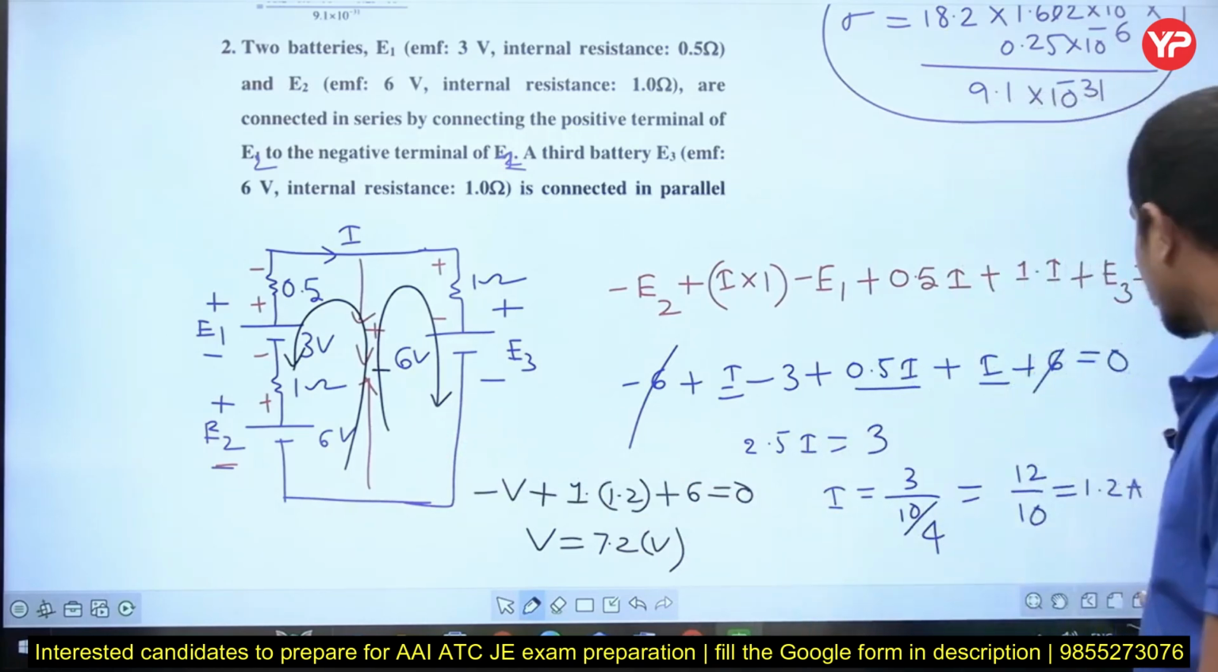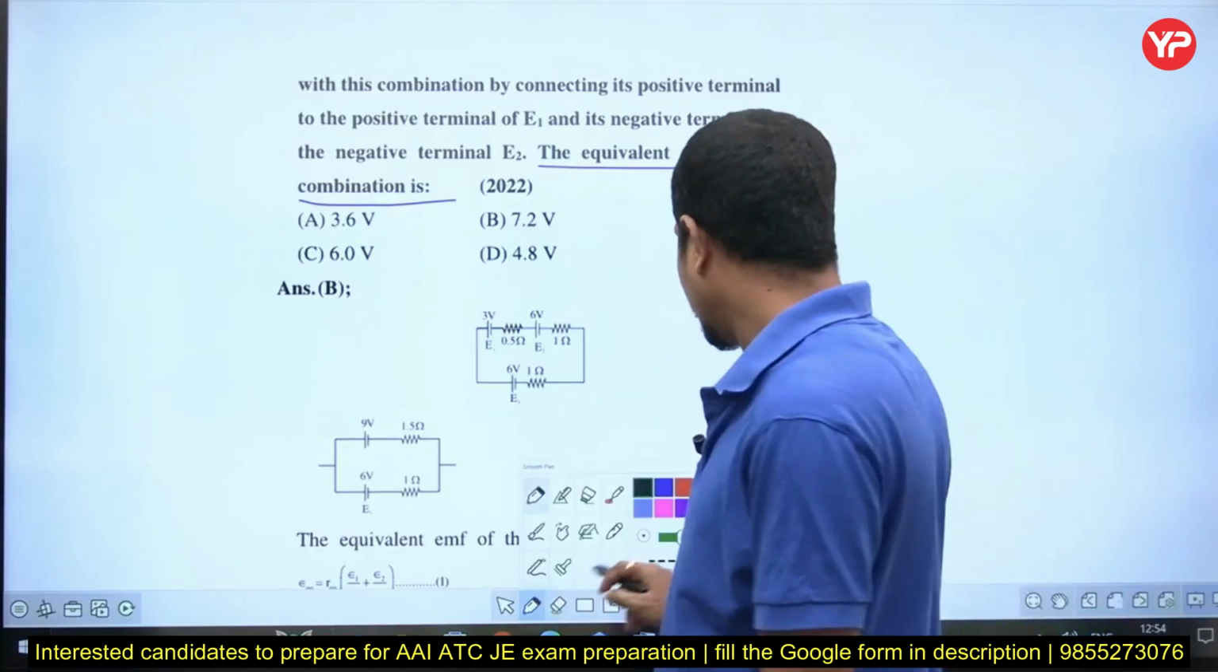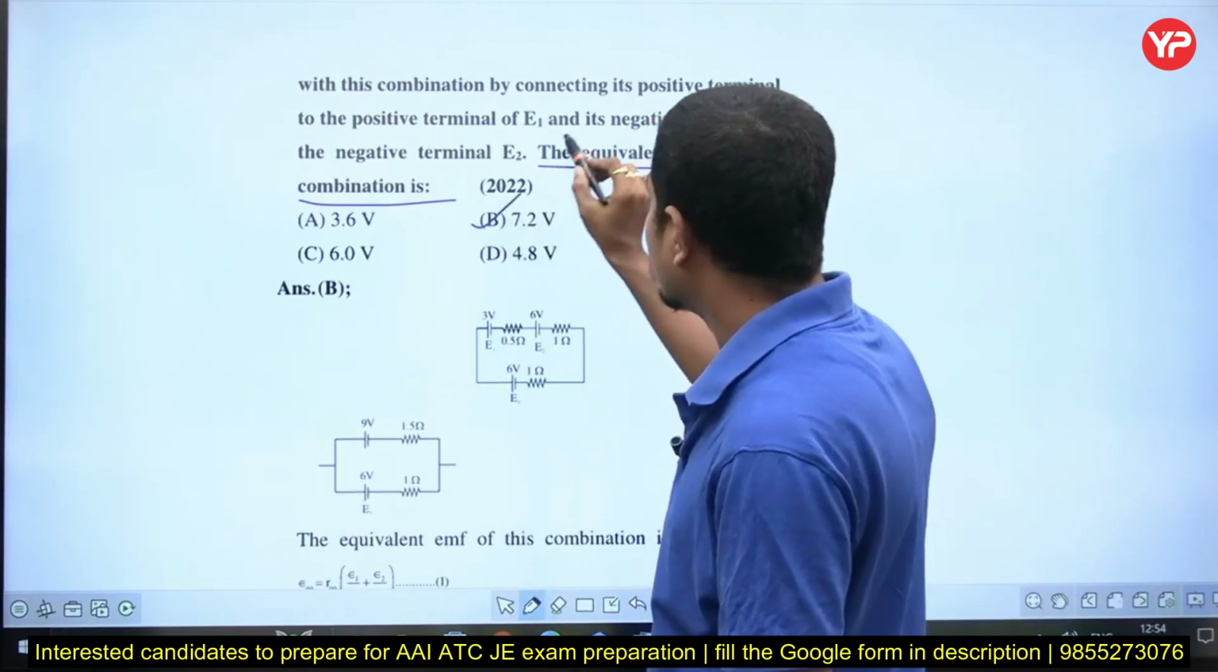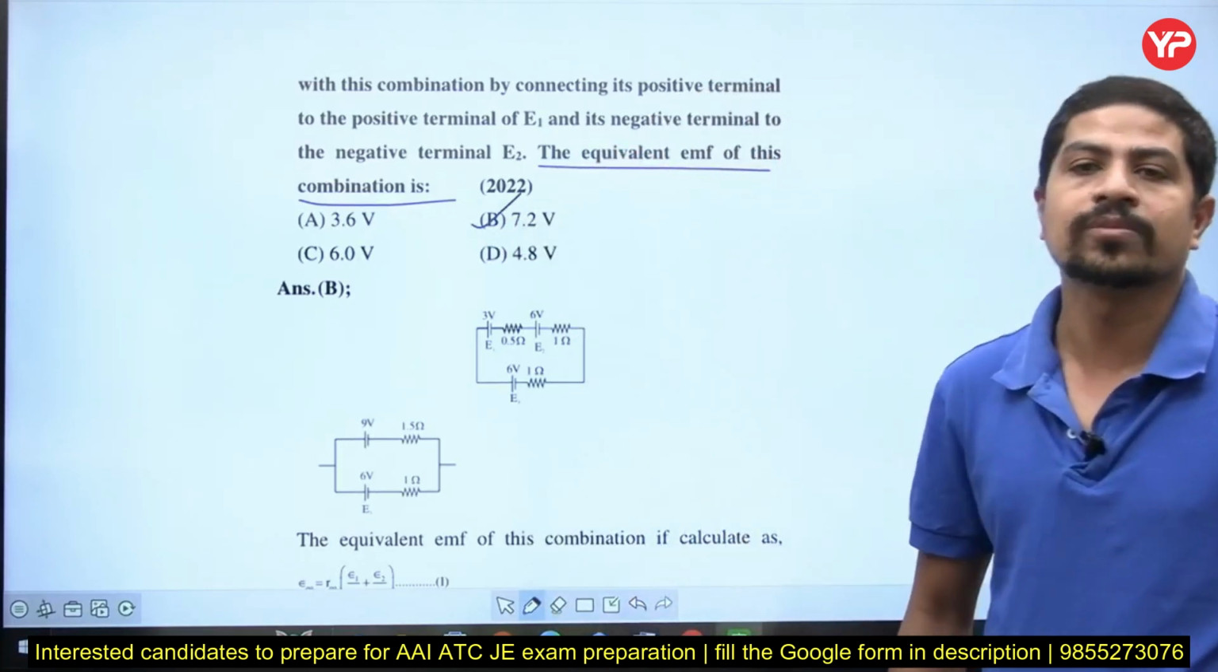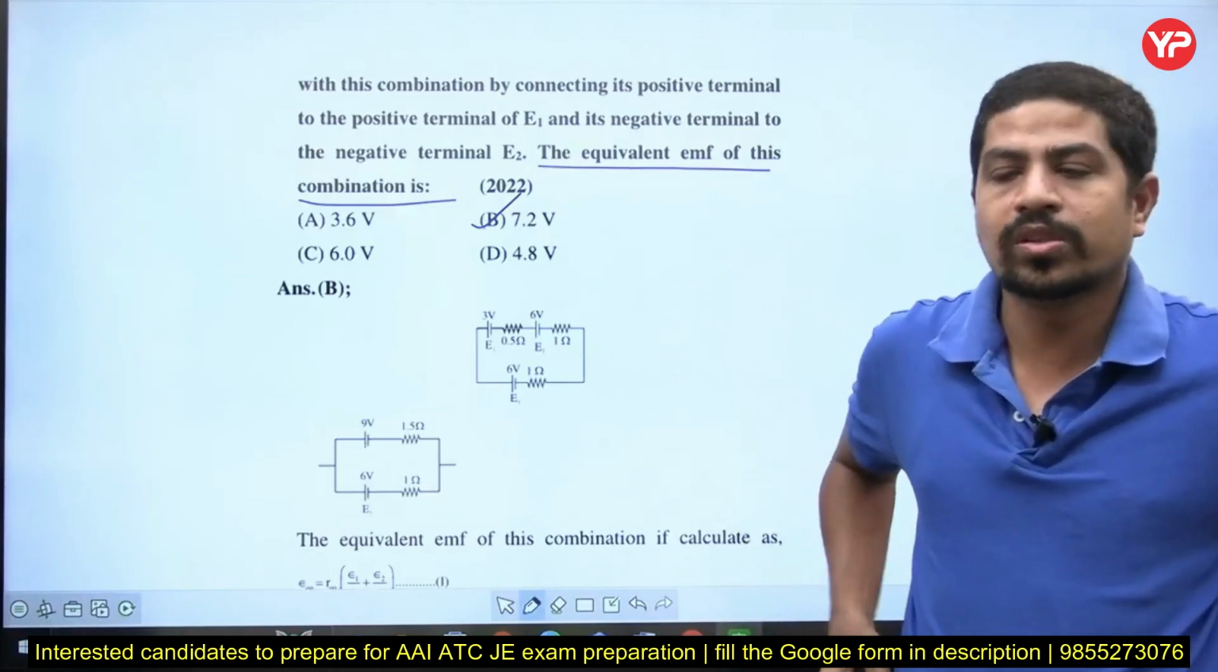7.2 volts is the resultant voltage we got. Yes, that is happily there in the options. Our option is B, B for Bombay, that is 7.2 volts. Right?